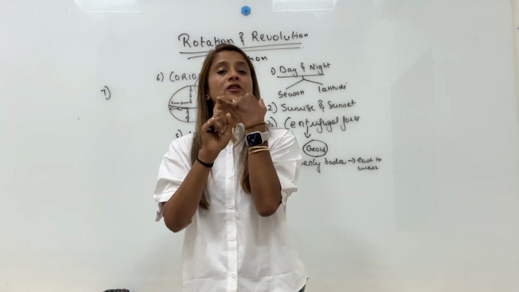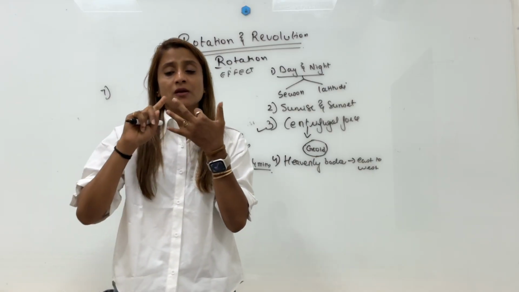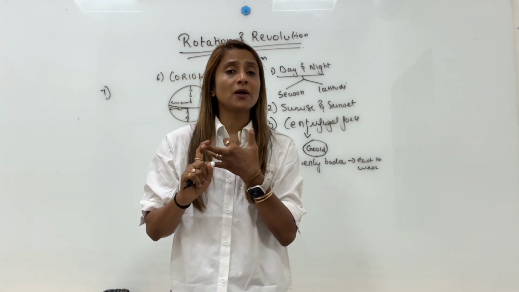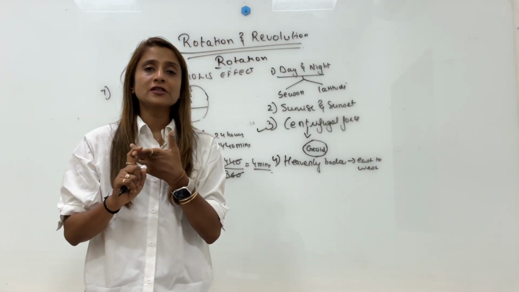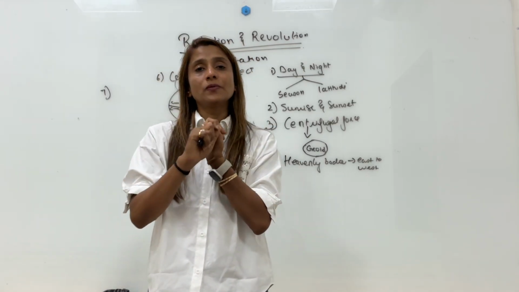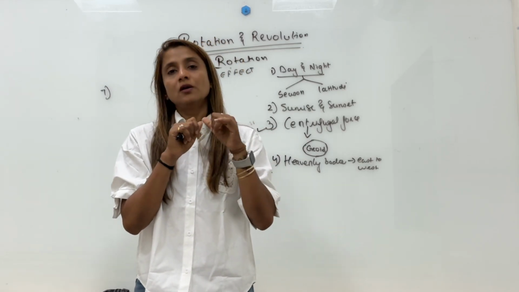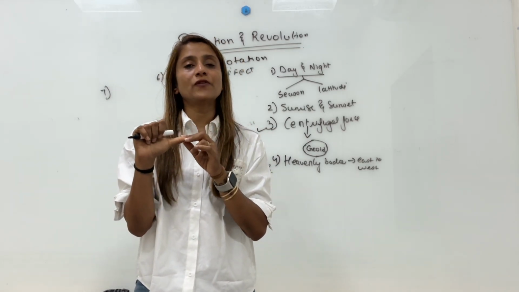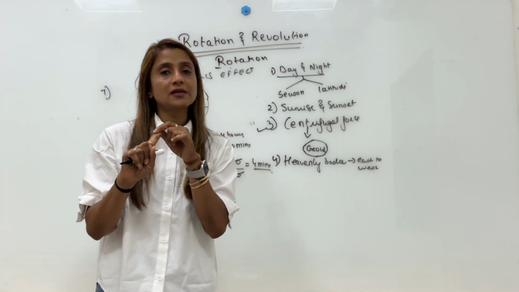Day and night with dawn and dusk, sunrise and sunset, centrifugal force which is responsible for geoid shape of the earth, Coriolis effect. Also, all heavenly bodies appear to move from east to west. Time difference of 4 minutes for every 1 degree. Rotation with revolution causes season.